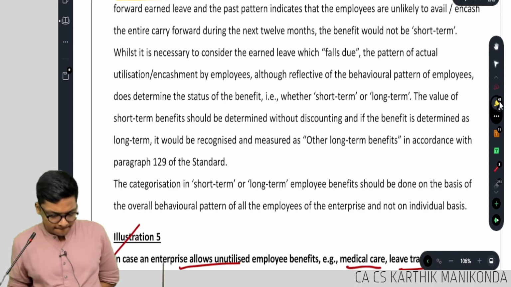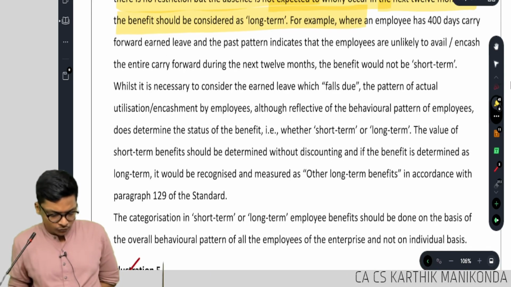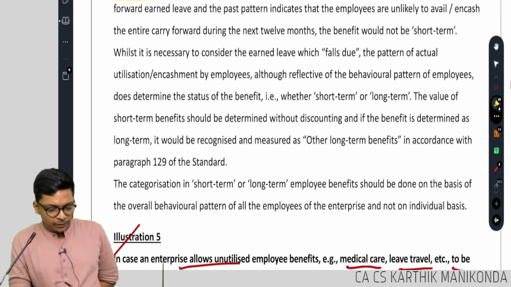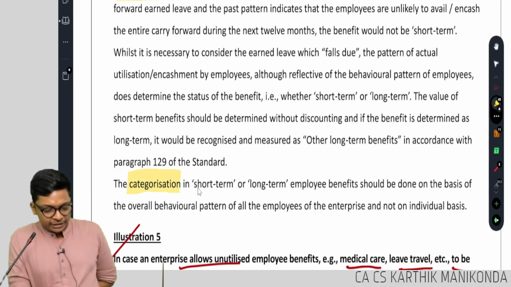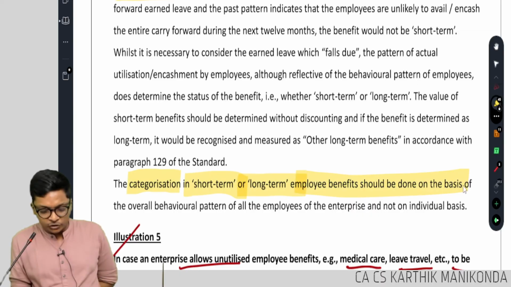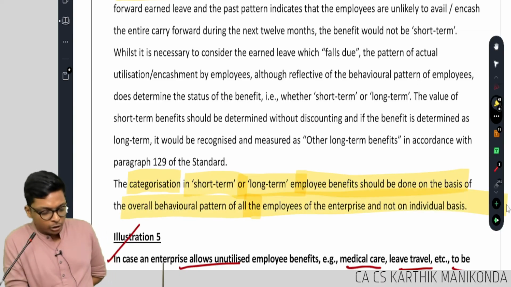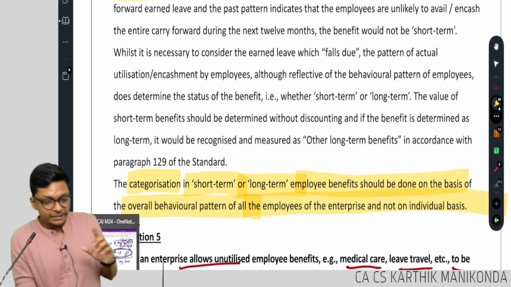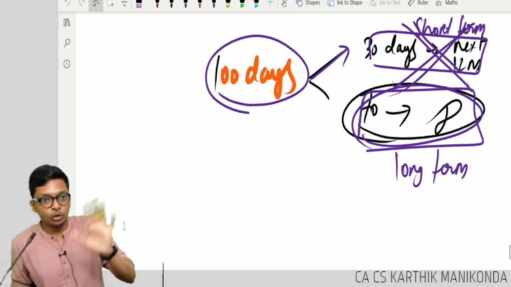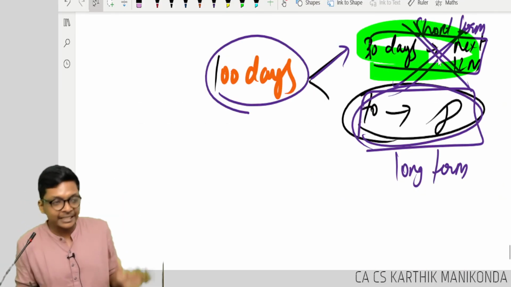Clarification. Okay, here what they are trying to say: the categorization of short term or long term employee benefit should be on the basis of the overall behavioral pattern of all employees, and this is not about individual leave days.